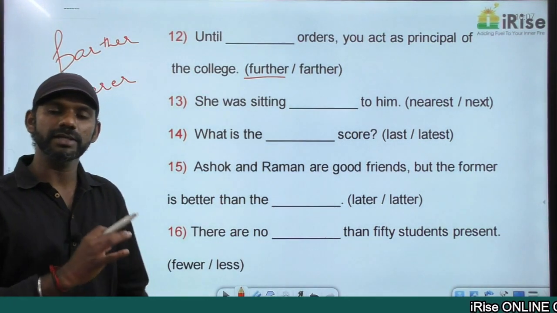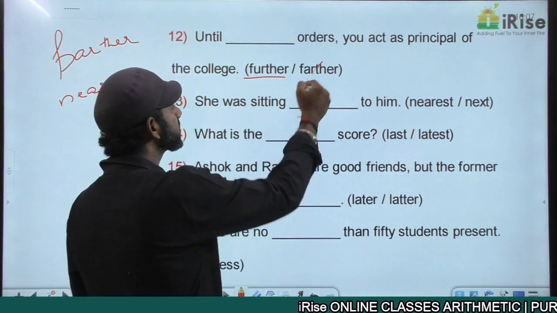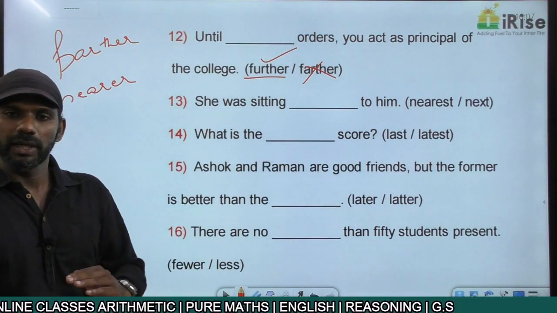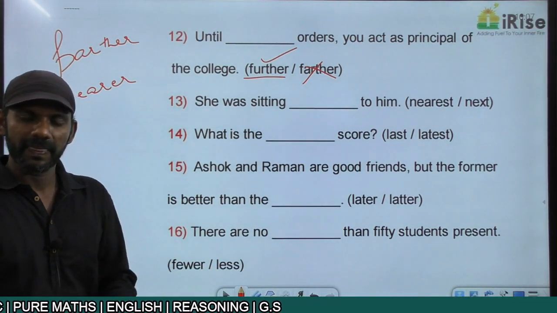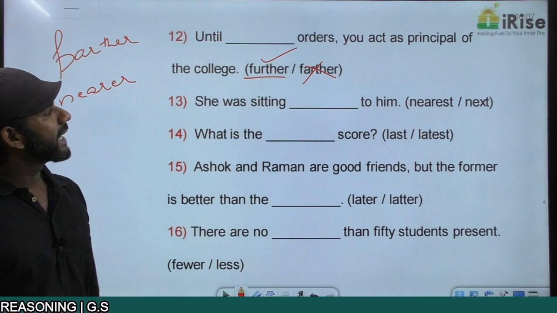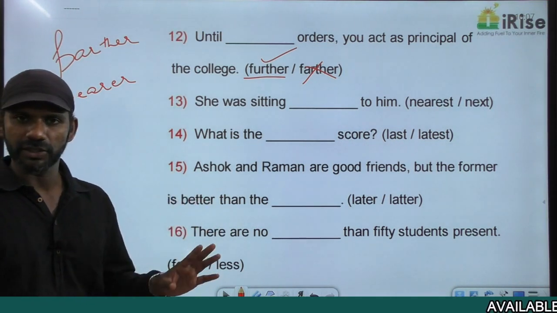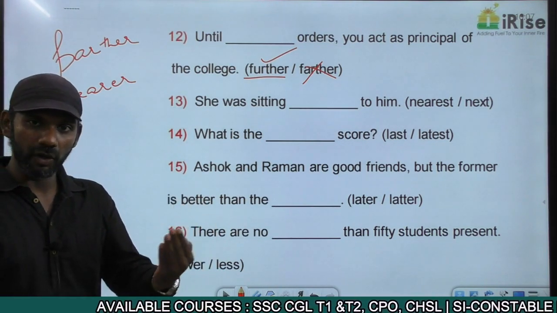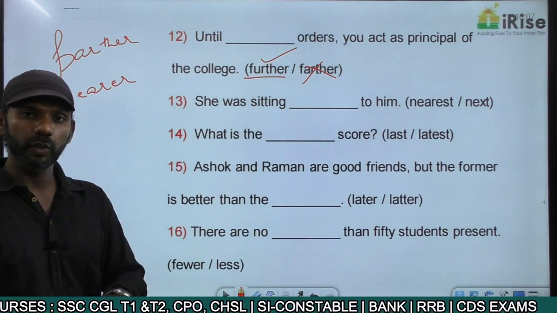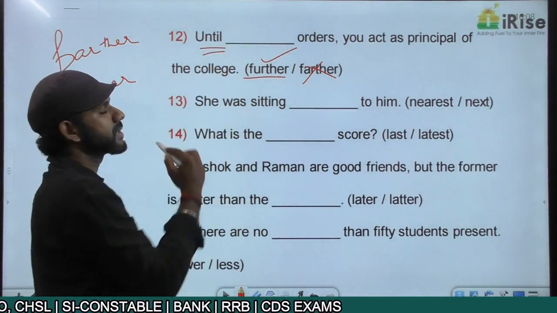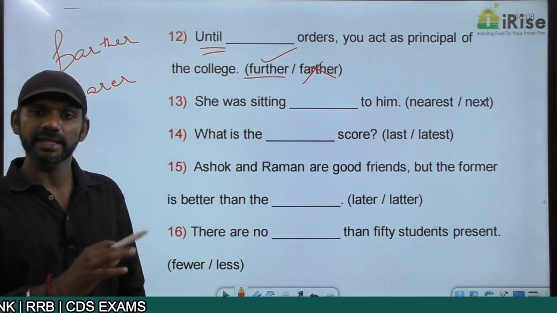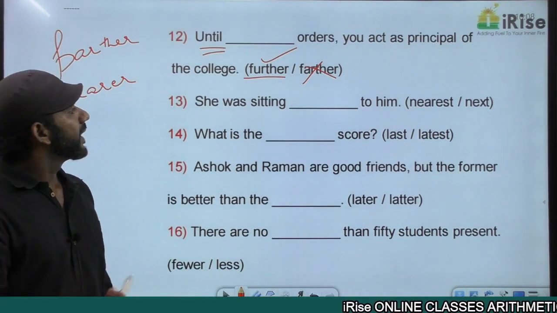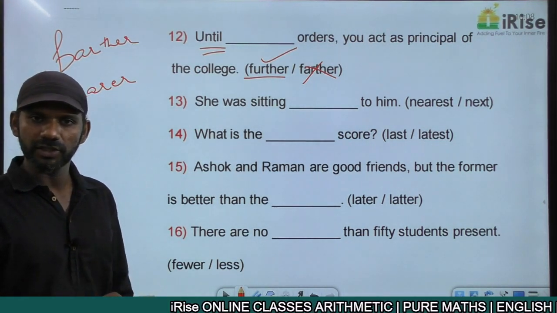No distance is talked about in the paragraph. Based on that, farther is eliminated. It must be further. That means until next orders, or until the next step, next decision, you act as the principal. You act as principal of the college. Now here we have two ideas denoting time. Till that time we go for some more orders. You act as principal of the college. So we have two ideas denoting time. So we have to use until. What we discussed in conditional sentences, that concept is completely fine. Until further orders, until the next decision is taken. Until further orders, you act as principal of the college.